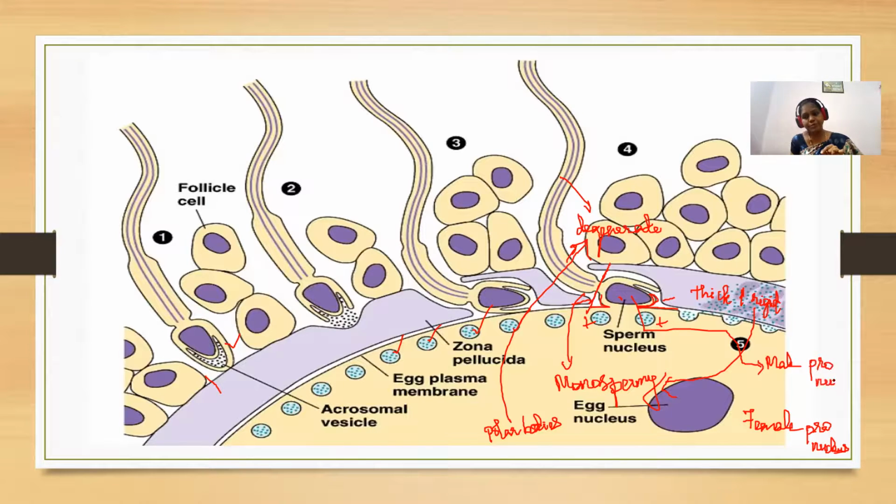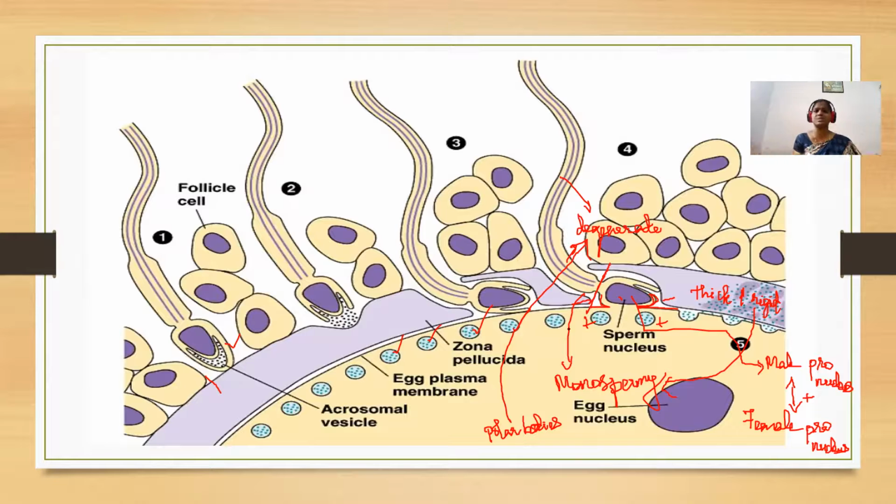Okay, male pronucleus. Once these things are formed, they move towards each other and fuse together to form a structure called zygote. This process we call fertilization. And how are the sperms specific to the secondary oocyte? There is a specificity which allows the selective entry of the sperms to the secondary oocyte.